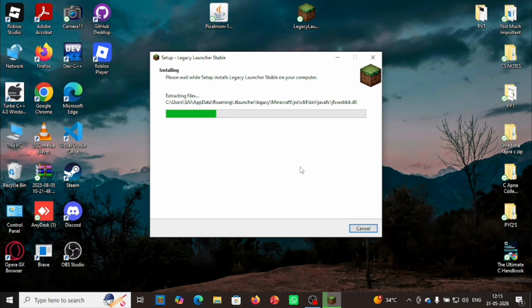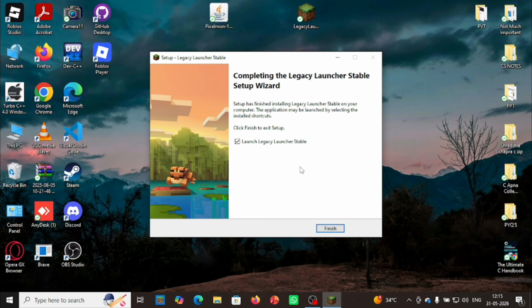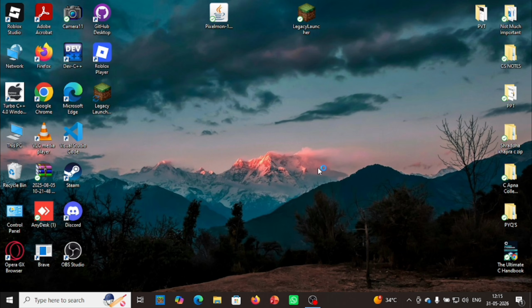As you can see it is getting installed. It has been installed. We'll just finish it. As you can see the Legacy launcher has been installed on our PC.